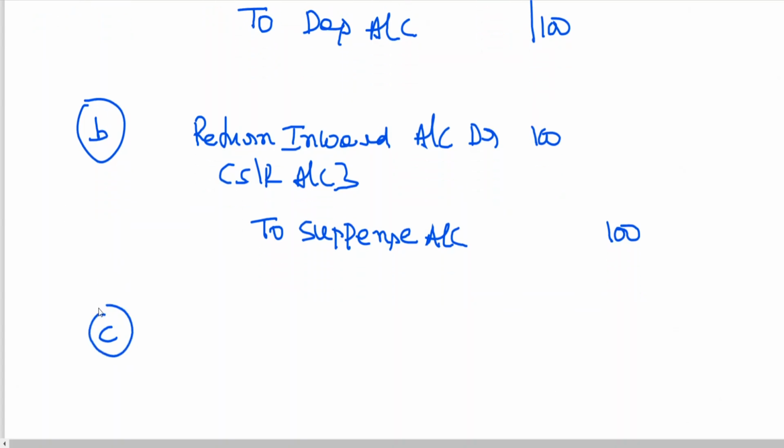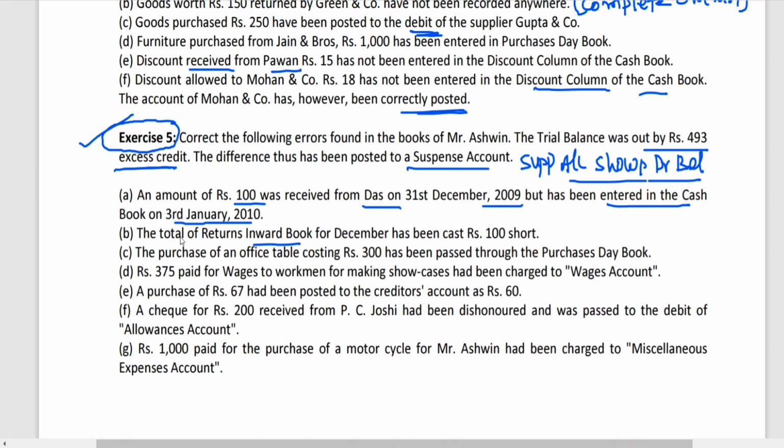Next, the purchase of an office table costing 300 has been passed through the purchase day book. This is also something we have seen. Office table is nothing but furniture, no?